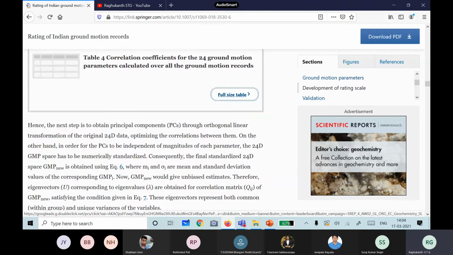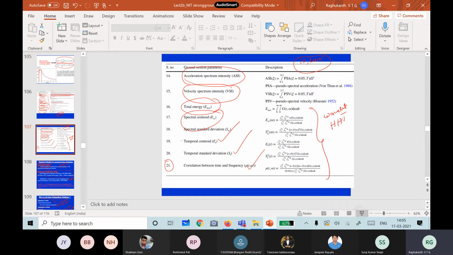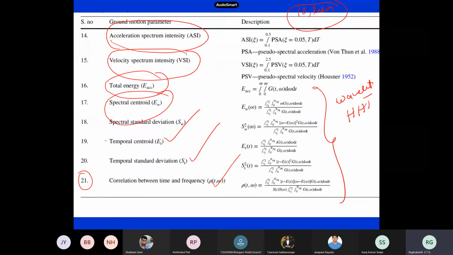If some of you are interested, you can go through this paper and write a small MATLAB code yourself to get all these parameters given a data set. I will send this paper to you in our WhatsApp group also. These are the total parameters which are there now.